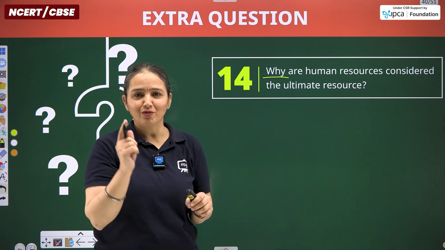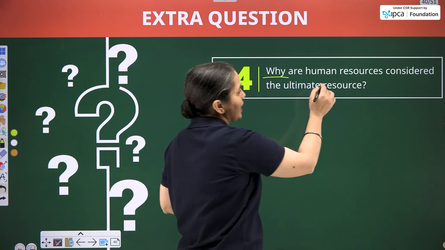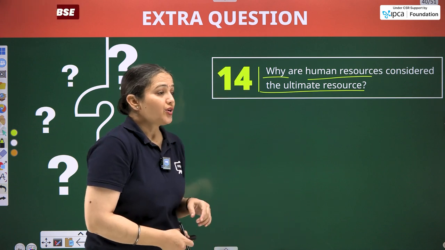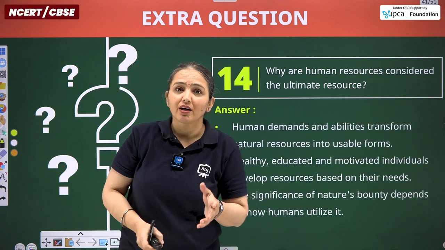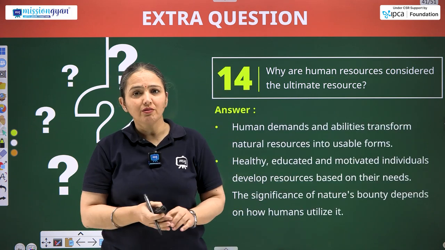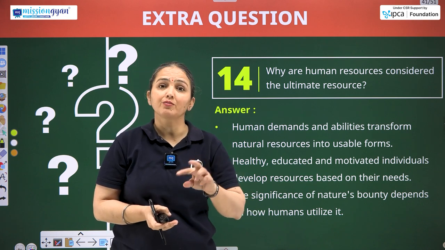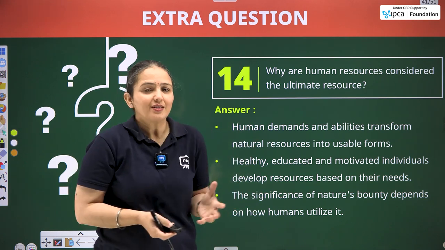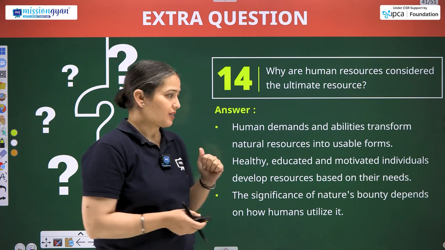But before that, we have to complete the question reading. So, why are human resources considered the ultimate resource? Because they are the ones who are figuring out the solution for the entire population, whether they are dependent in terms of the elderly or the young ones. How so? Let's discuss. That is why I have told you it is an explanatory concern.